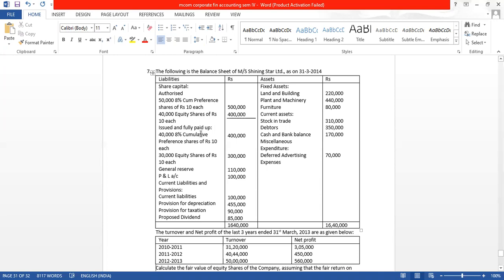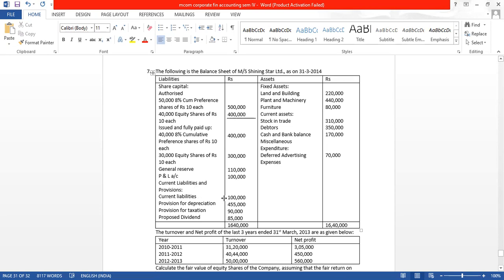Then below authorized, we have the issued and paid up share capital, wherein we have 40,000, 8% cumulative preference shares of rupees 10 each. 4 lakh out of 50,000, 40,000 shares are issued. Out of 40,000 equity share, 30,000 equity shares are issued. 3 lakh general reserve is there, P&L account is there, current liabilities and provisions.